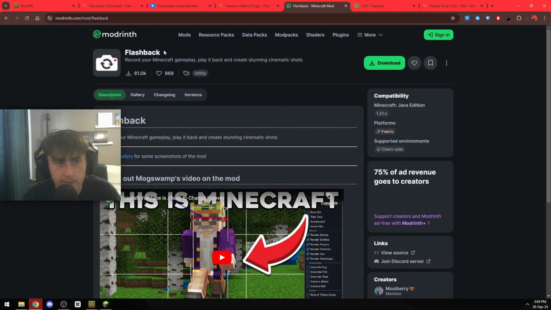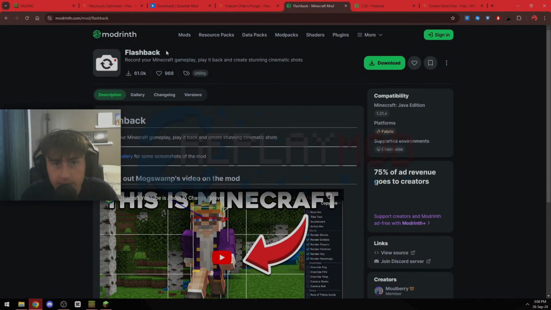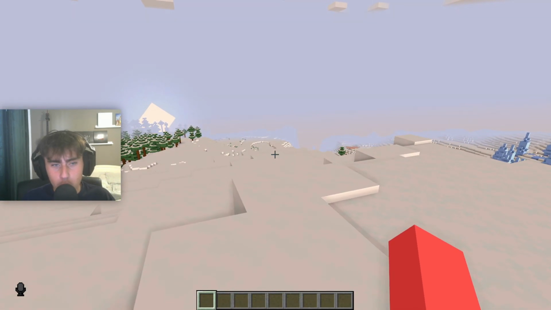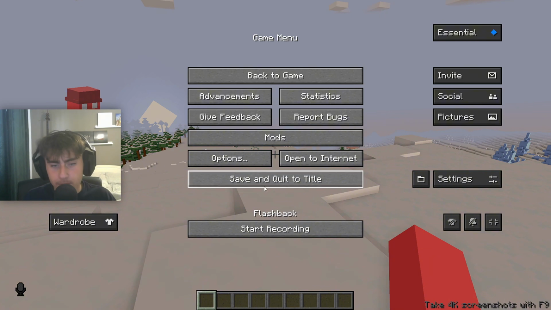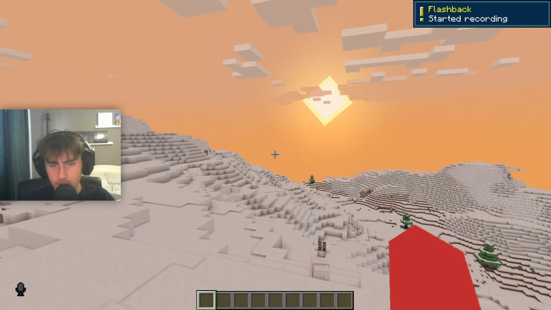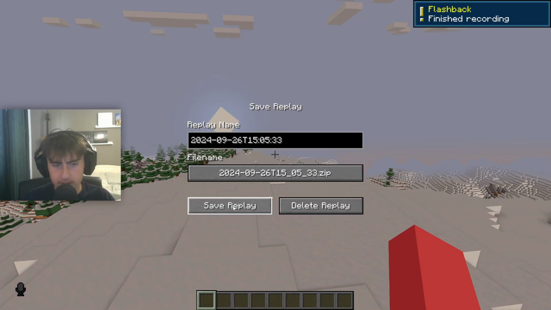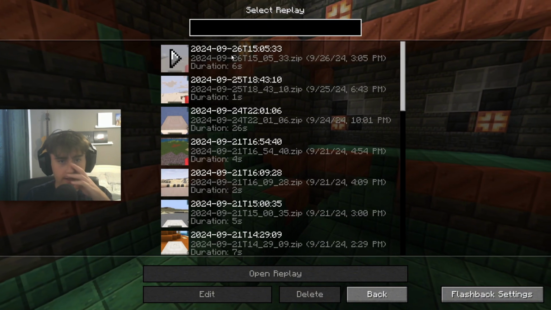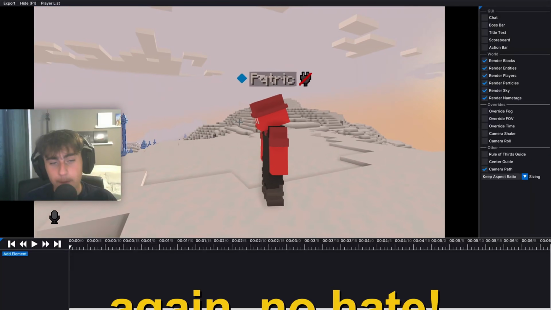Next mod is Flashback. Now, if you're familiar with Replay Mod, this is basically that, but way better. So quickly, by just joining into a world, you can go ahead and press escape and press start recording. Now you can move around a little bit and then press finish recording and save replay. Then go ahead and save the quick title, press here the Flashback icon, and load up your replay. And boom, here we are, a better replay mod.